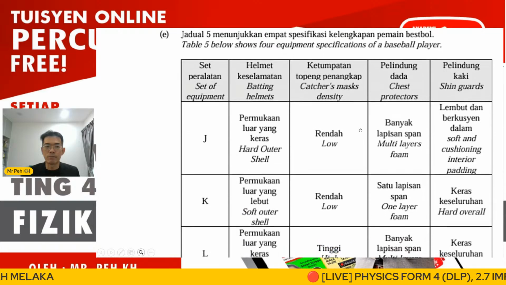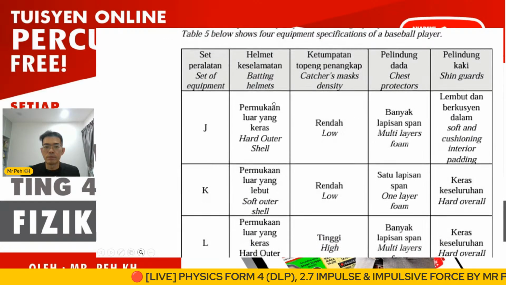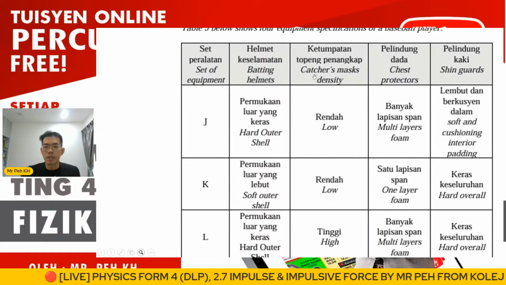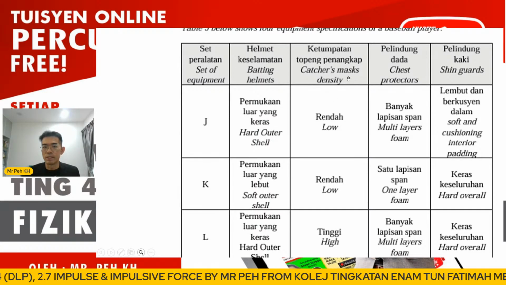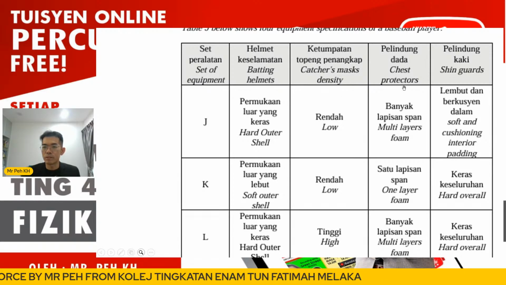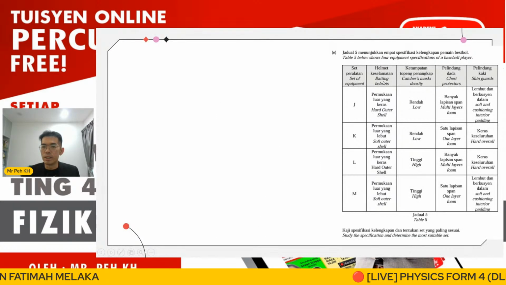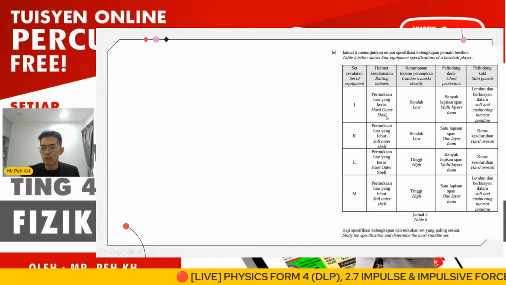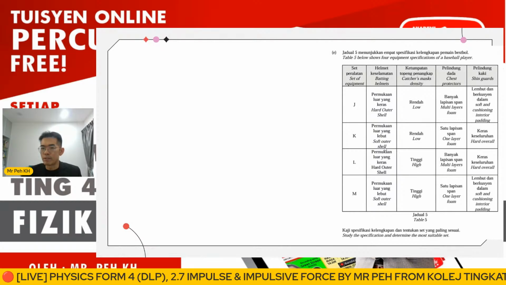So we discuss the first one, the batting helmet. Then the mass and density, so that means here the glove, right? This is a glove. Then the chest protection and the shin guard. Okay, so for the batting helmet, we have 2 options: hard outer shell or soft outer shell, you want. So the outer parts of the helmet.